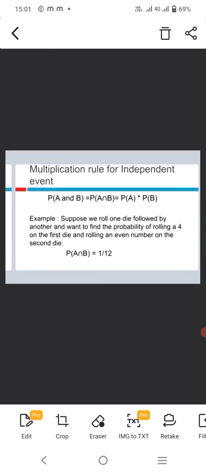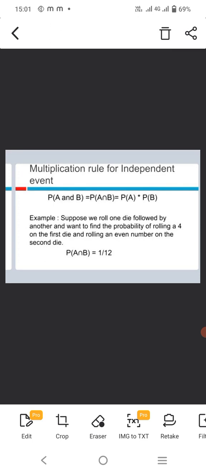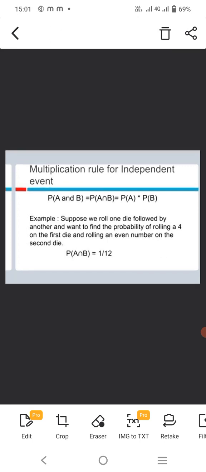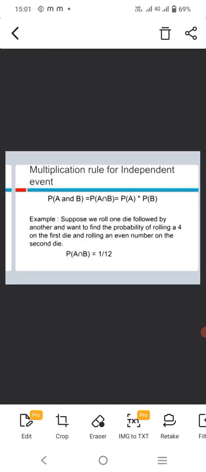First, A is rolling a 4, so A is the set of all 4. Second, B is rolling an even number, so B is the set of all even numbers. The sample space of a single die is 1, 2, 3, 4, 5, 6, so the even numbers are 2, 4, 6. A ∩ B = {4}, since 4 is the common value of A and B. So P(A ∩ B) = 1/2.